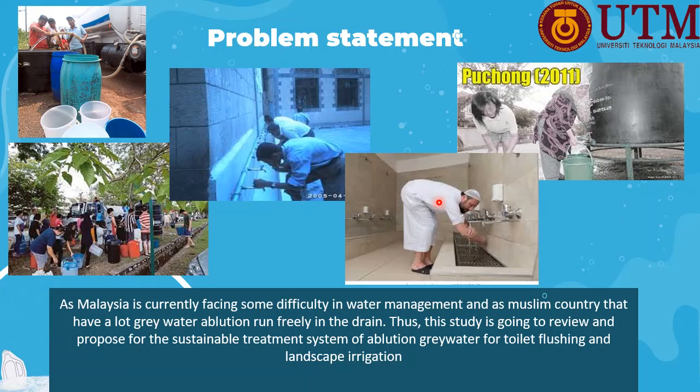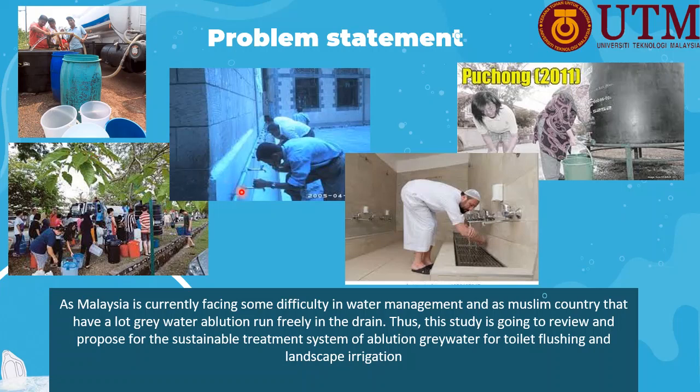Another problem is the insufficiency of fresh water in Malaysia, especially in the state of Selangor, which has been facing water issues since a decade ago. According to the Malaysia Water Association, Selangor has the highest water supply issue, about 49.5% in 2016, and in 2017 it reached even higher, about 62.4%.